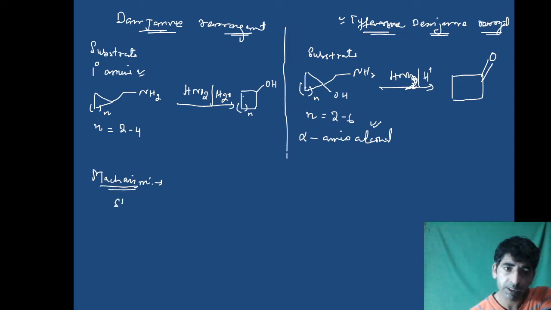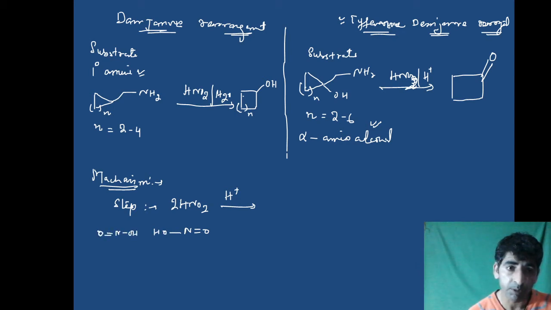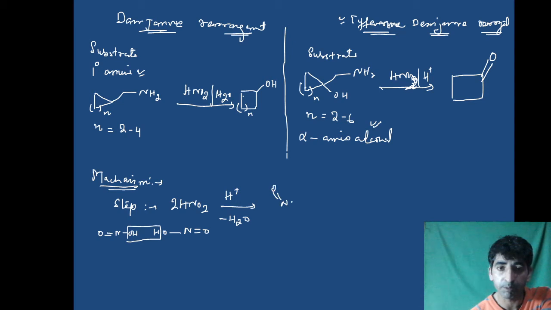Step first of the reaction involves treatment with nitrous acid, that's HNO2. Two molecules of HNO2 in protic conditions, that's in acidic conditions. What happens to it? So we have 2 molecules of HNO2. I'll write the structure of HNO2. This is N double bond O, single bond OH. I have one more molecule of HNO2. So what happens? Loss of water takes place. So this is the loss of water, that means minus water. So what I am getting over here, N double bond O single bond O, means I am getting this type of compound N2O3. This is the compound which we are getting. So in the first step N2O3 is formed.